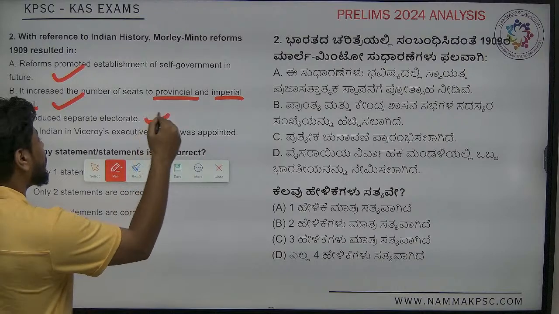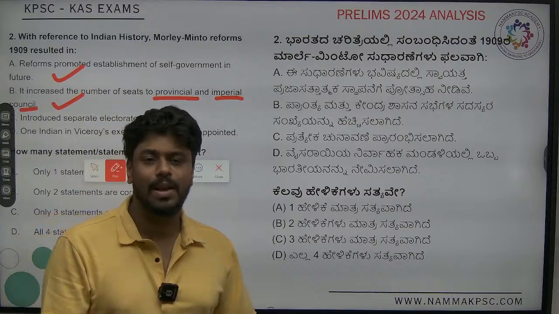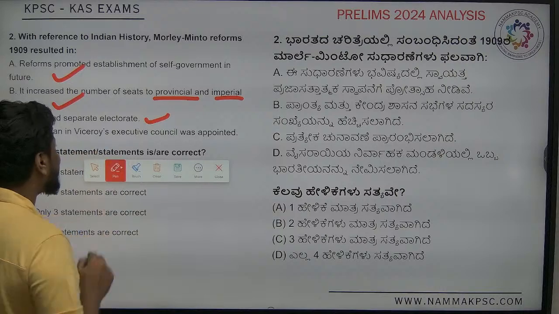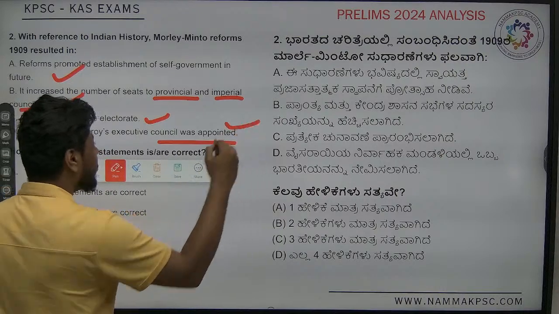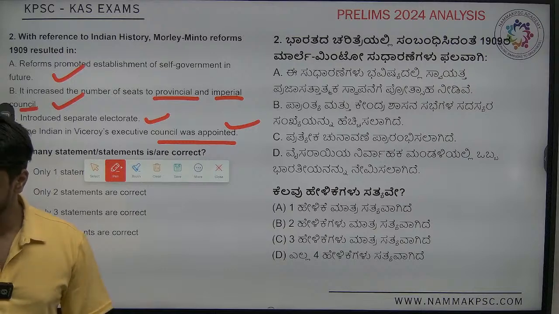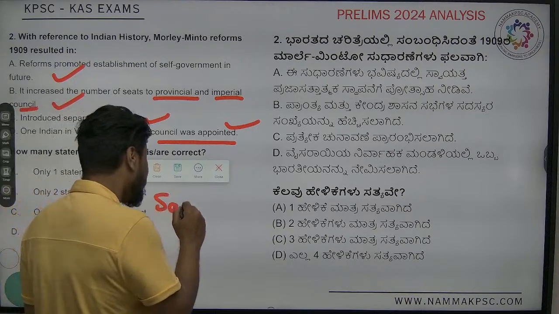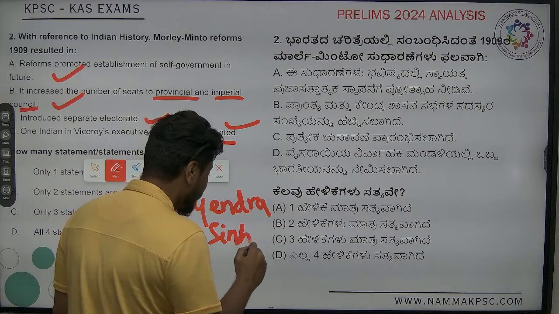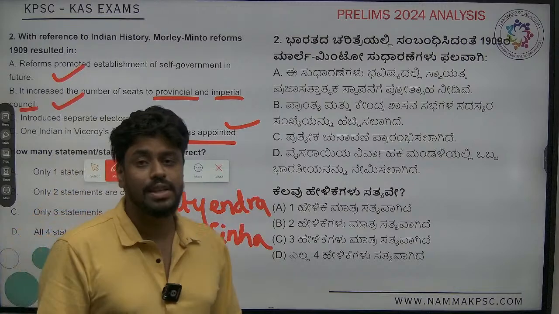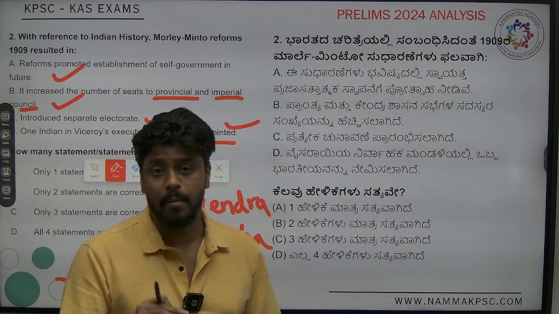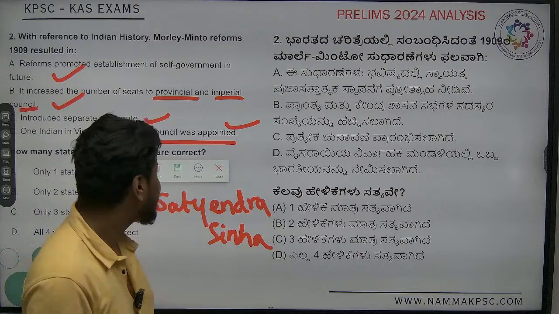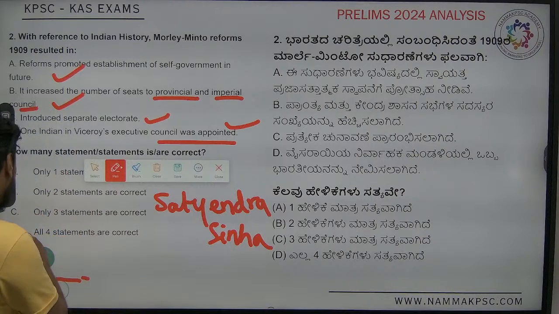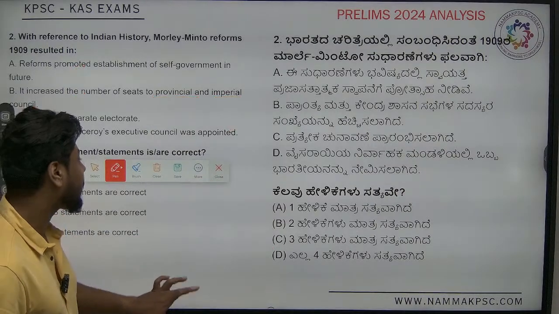Third, it introduced separate electorates. Muslims got separate electorates through the Minto-Morley reforms, so this is correct. One Indian was appointed to the Viceroy's Executive Council. This is also correct. Who was that Indian? It was Satyendra Sinha. In 1861 there was only the Legislative Council, but in the Executive Council, Satyendra Sinha was the first Indian to be appointed. So the answer is that all 4 statements are correct.